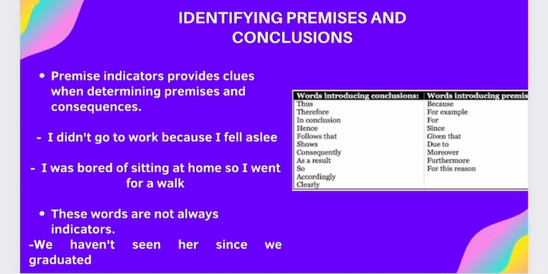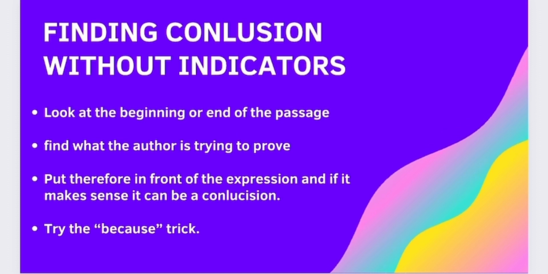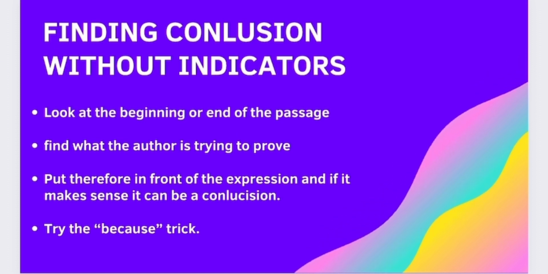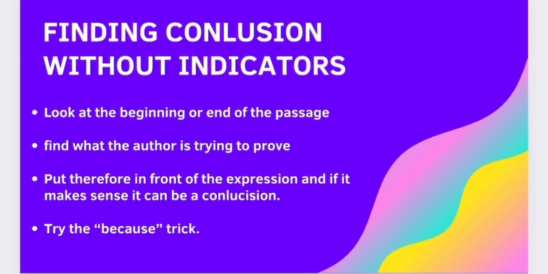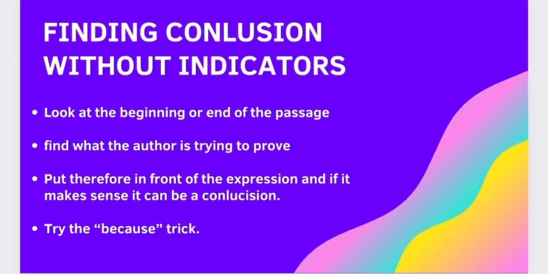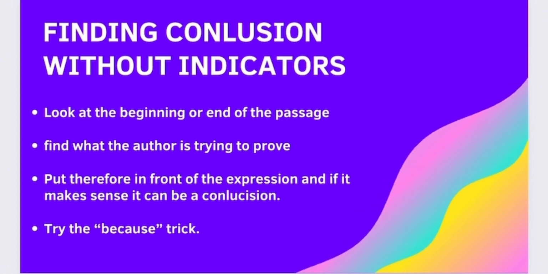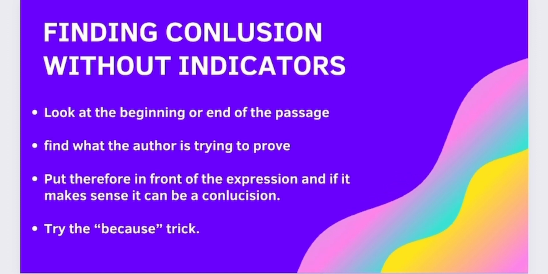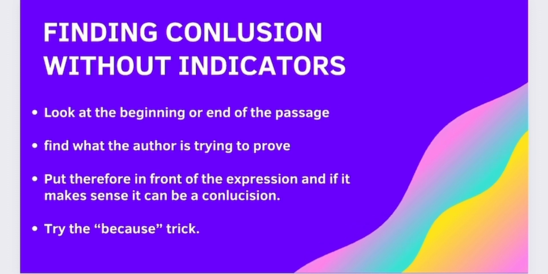Many arguments contain no indicator words at all. So how do we find the conclusion of a passage? Firstly, find the main issue and look at the beginning or end of the passage. Ask yourself, what is the writer or speaker trying to prove? That will be the conclusion. Put therefore in front of the expression, and if it makes sense, it can be a conclusion. Try the because trick. The conclusion will naturally come before the word because.